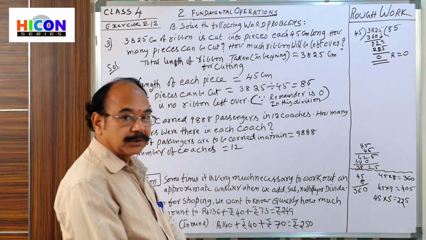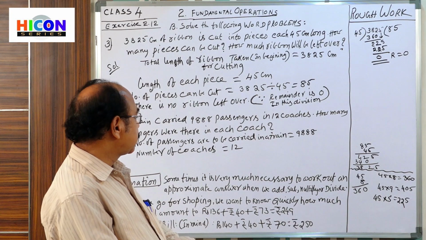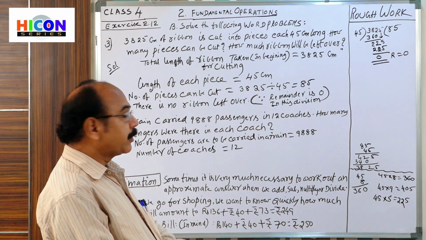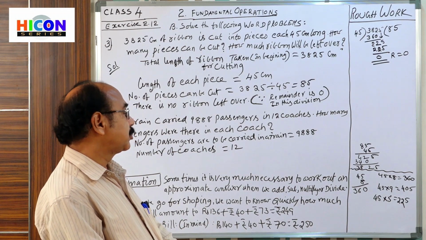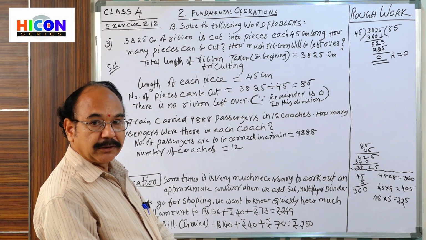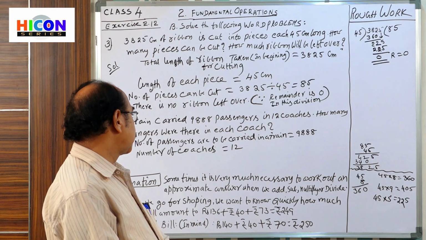In 12 coaches, we have to adjust all these passengers.